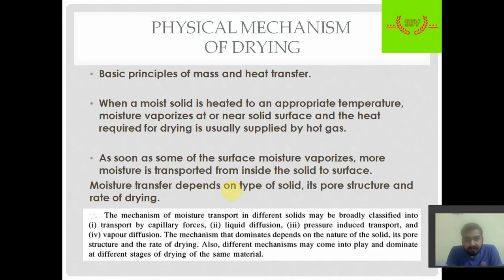So, the physical mechanism of drying. Remember the basic principles of mass transfer and heat transfer that we have already discussed in a previous video. Those principles are all applicable in drying. So what happens when we start drying? It is given that a moist solid is heated to an appropriate temperature. I have one question: what should be the appropriate temperature for drying?